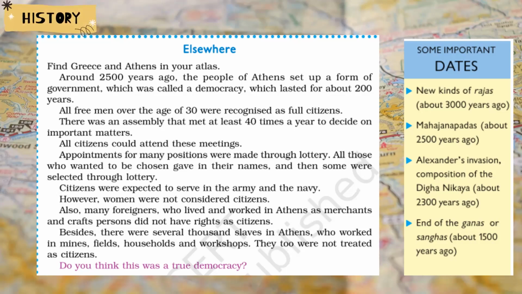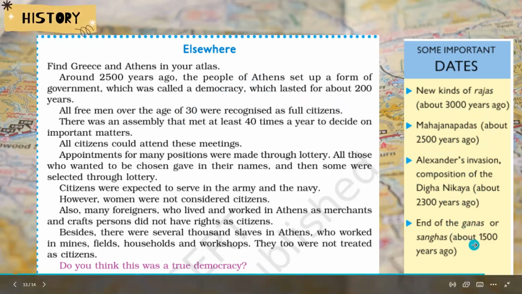And here are some of the important dates of this chapter. New kinds of rajas started to come about 3000 years ago. Mahajanpadas started to be built around 2500 years ago. Alexander's invasion, which is mentioned in the Nikaya, one of the important Buddhist books, about 2300 years ago, and then the end of the Ganas or Sanghas happened about 1500 years ago.